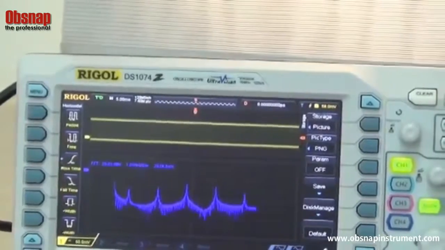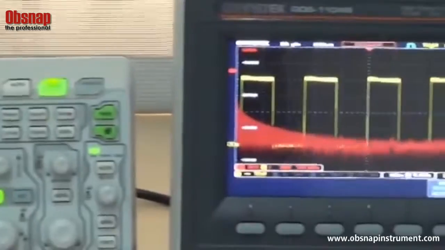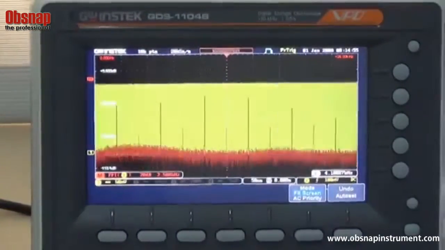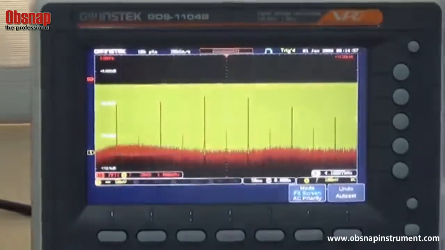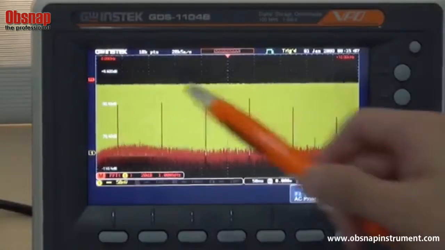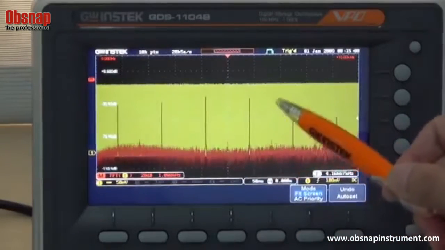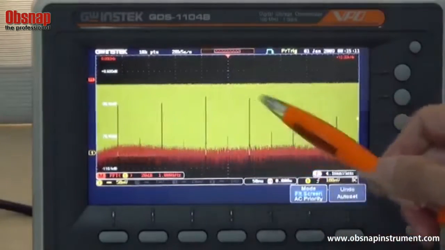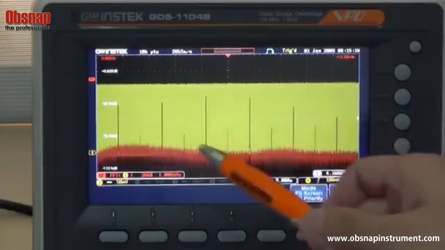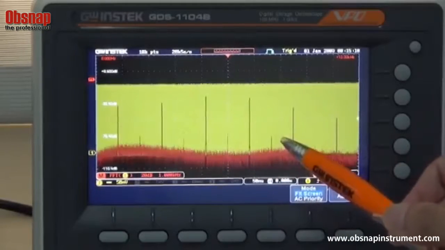Now, adjust frequency scale to 1 kHz per division for GDS 1000B. You can see that with 1 megapoint display capability, GDS 1000B not only shows odd number harmonics 1, 3, 5, 7, etc., but also the even number 2, 4, 6, 8 harmonics.